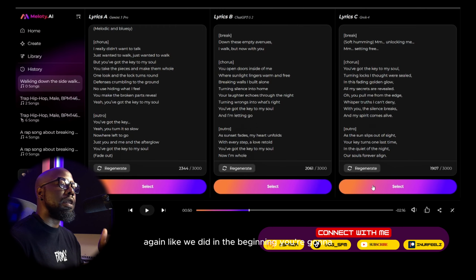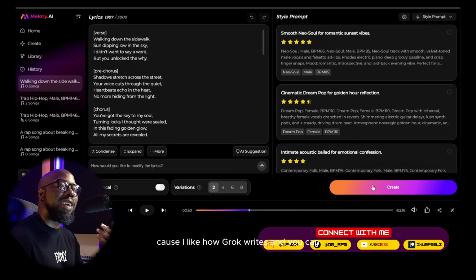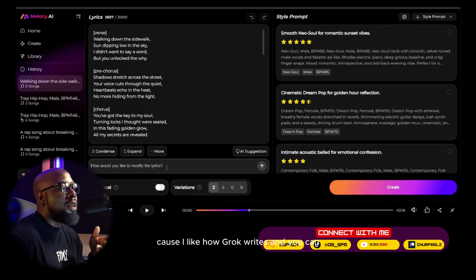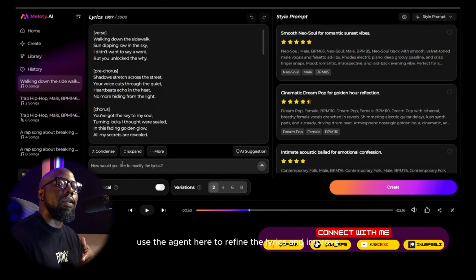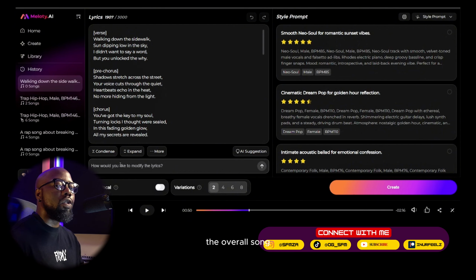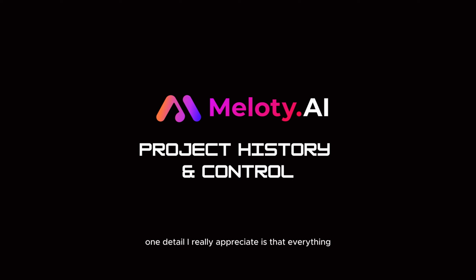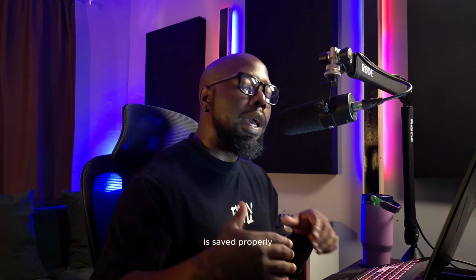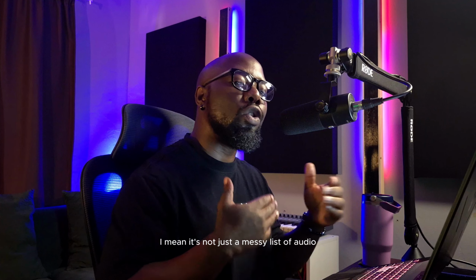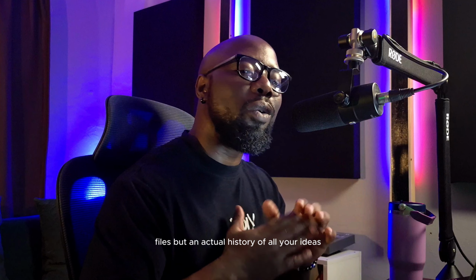And once again, like we did in the beginning, you're going to select the one that suits you the most. I'm going to select Grok because I like how Grok writes. And you can use the agent here to refine the lyrics and improve the overall song. One detail I really appreciate is that everything is saved properly. I mean, it's not just a messy list of audio files, but an actual history of all your ideas.